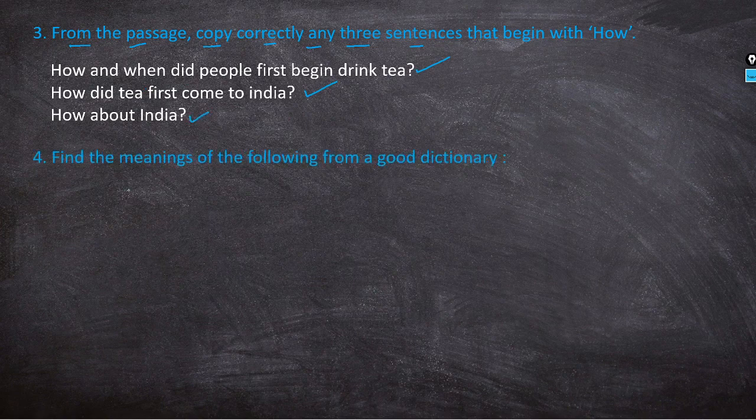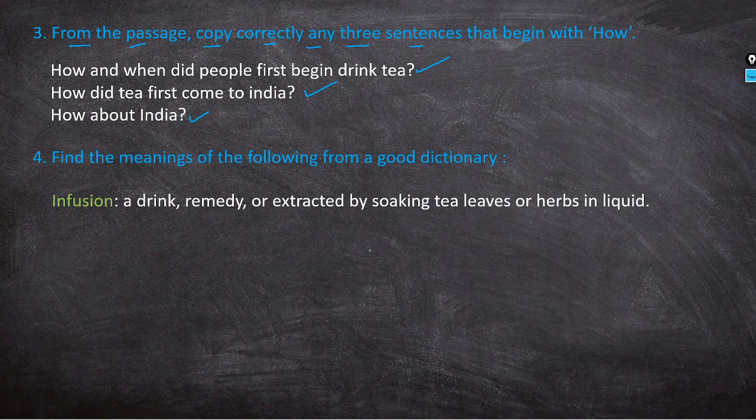Next question is: find the meaning of the following from a good dictionary. First word, infusion. It means a drink, remedy, or extract made by soaking tea leaves or herbs in a liquid. Restorative means able to bring back health.